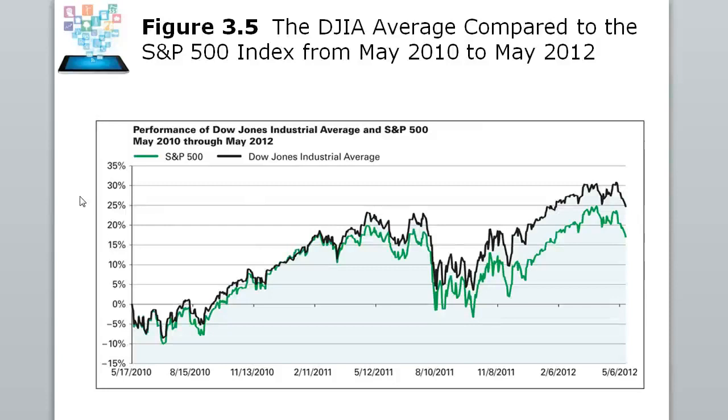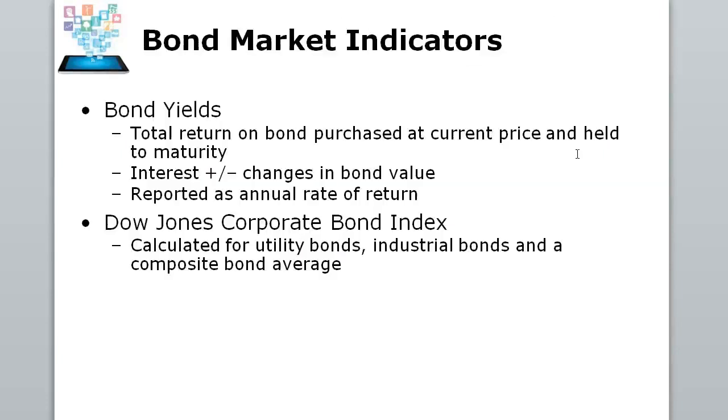So the Dow Jones Industrial Average, this is from 2010 to 2012. We can look at the S&P versus the Dow Jones, and you can see how they actually trade in a pretty similar pattern. They do move up and down, and they share a lot of the common stocks as well, so that could explain the high correlation of the two.